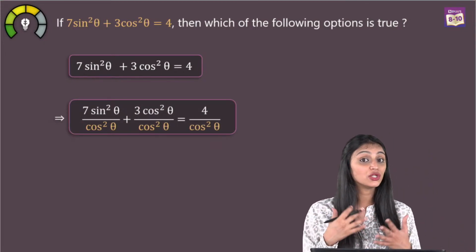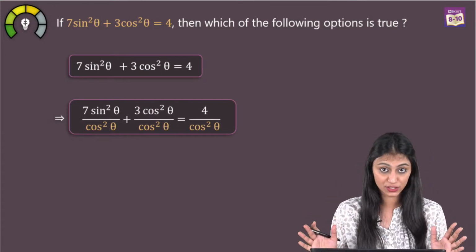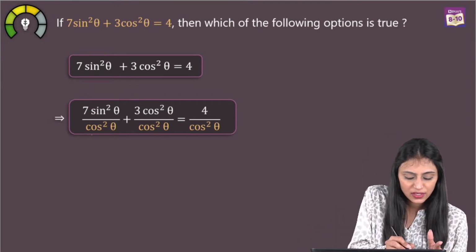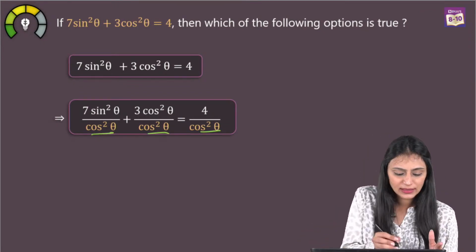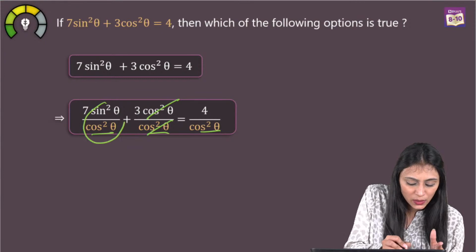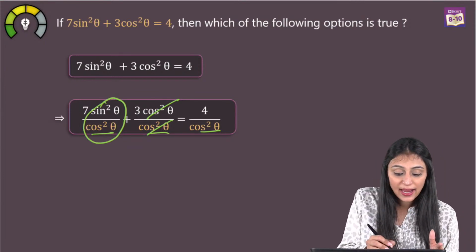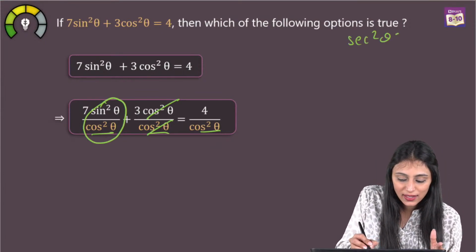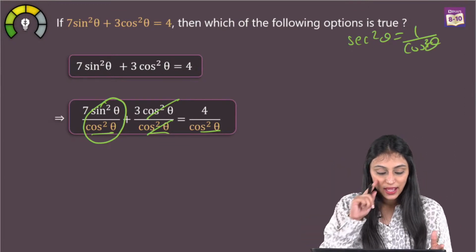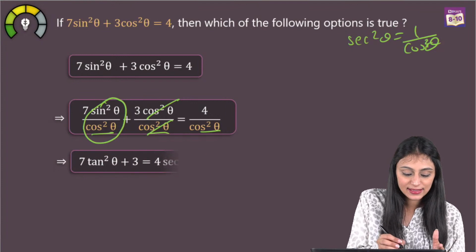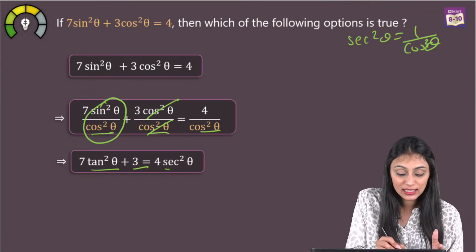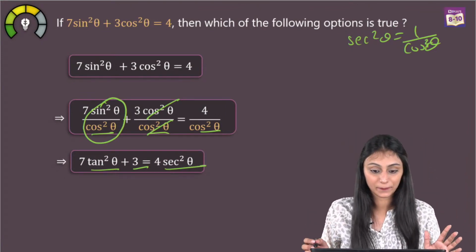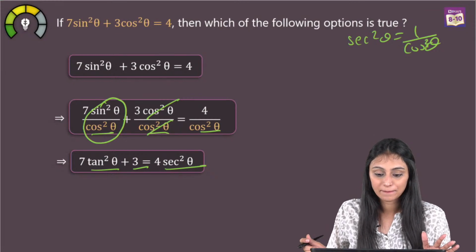Whatever operation you are applying has to be done on both sides of the equation, right? So we divided this by cos square theta. This will get cancelled out. This will convert into tan square theta. And we know that sec square theta is equal to 1 by cos square theta. So using that, this is 7 tan square theta plus 3 equal to 4 sec square theta. Yes?